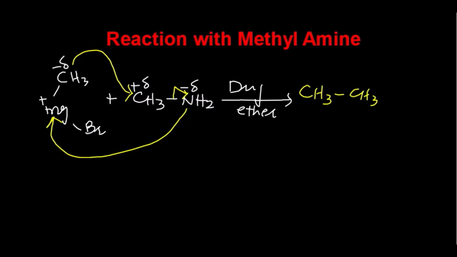What is the name of this molecule, students? This is an alkane which is made up of 2 carbon atoms. This is ethane. So after the reaction of methylamine with Grignard's reagent, we get ethane molecule, as well as we also get amino magnesium hydroxide. It is also formed in the medium. I hope this reaction is clear to you, students.